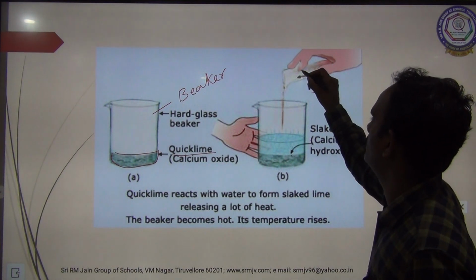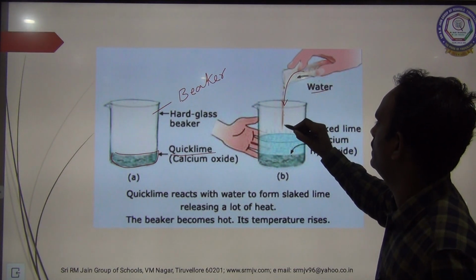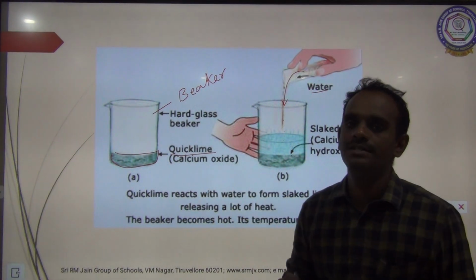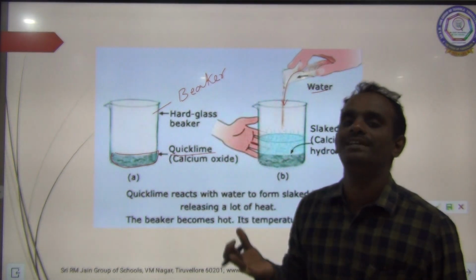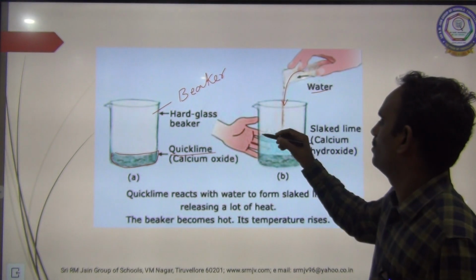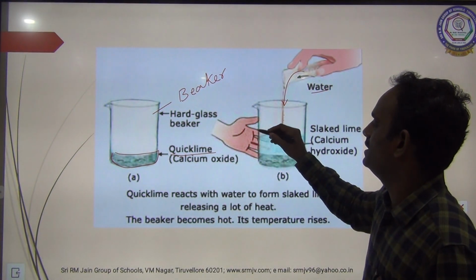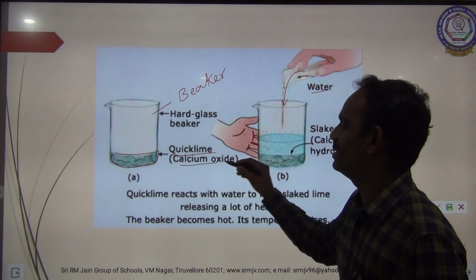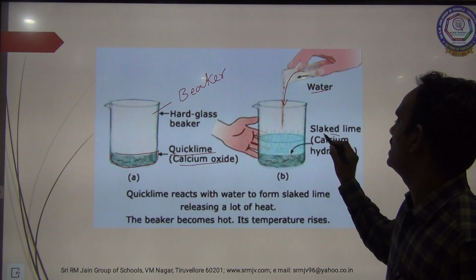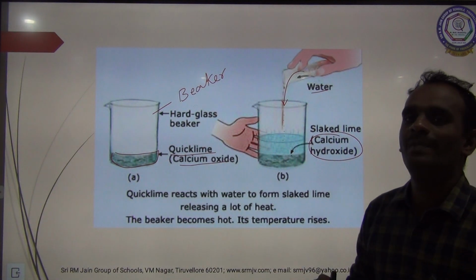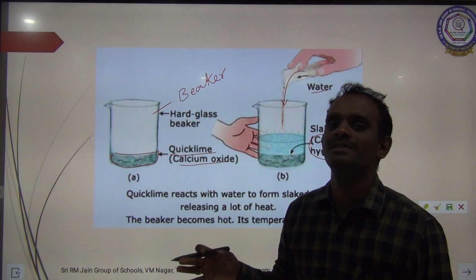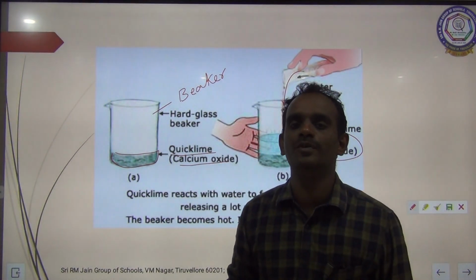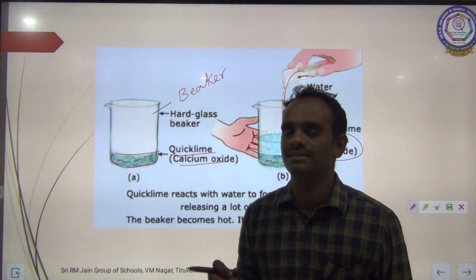On pouring some water into the calcium oxide, the chemical reaction takes place to produce some heat. So this water reacts with calcium oxide to form calcium hydroxide, with the liberation of heat. This reaction is a good example for exothermic reaction.